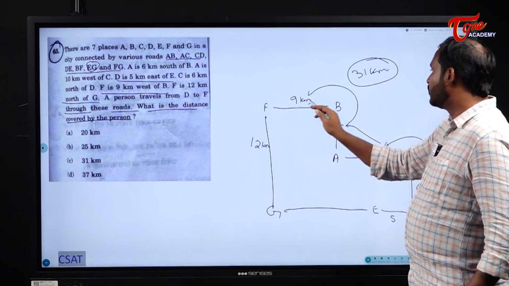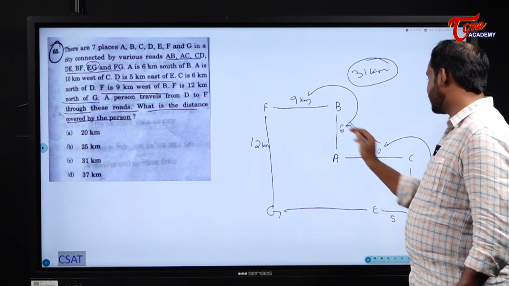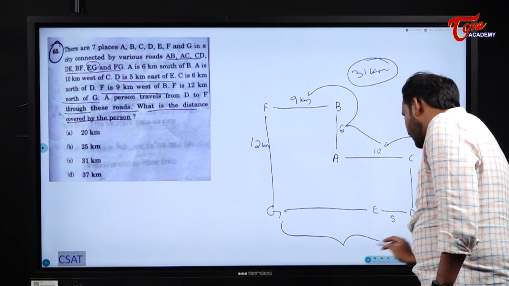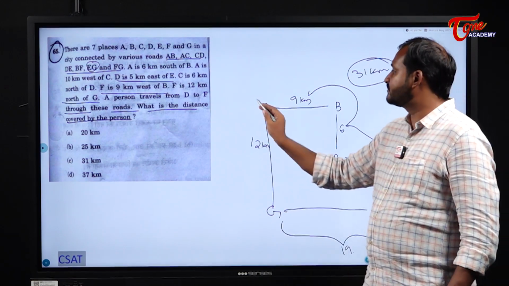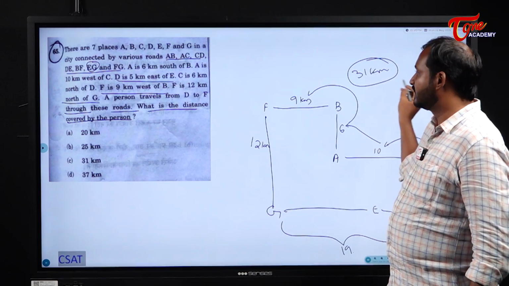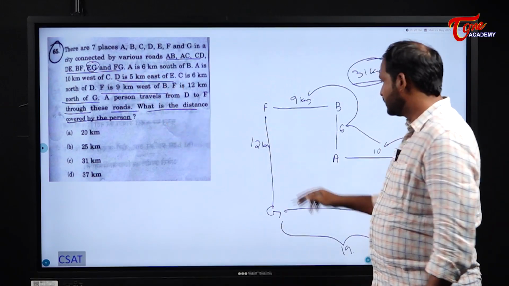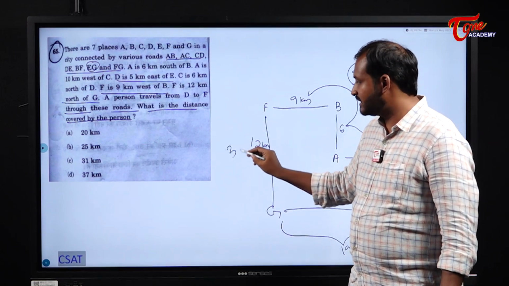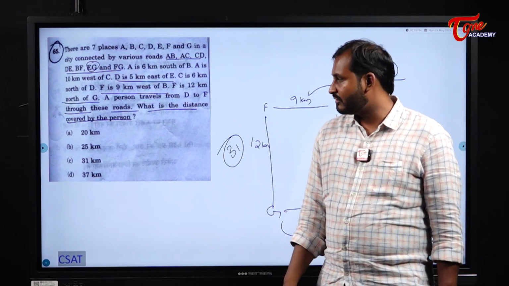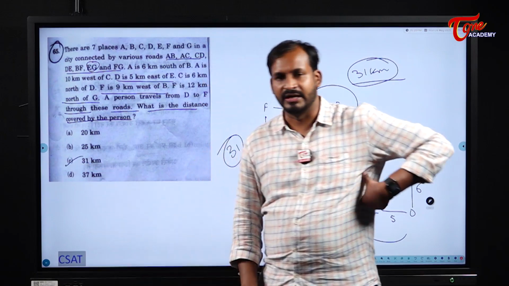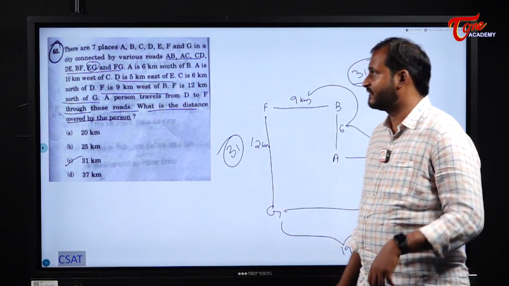Now please see here, overall what will it become? 9 plus 10, overall what will this become? 19. 19 plus 12, what does it become? 31. Like this also we will get the answer. Why? Because F and G, E and G are connected. So anyway, in both ways we will get the same 31 kilometers. So what will our answer be here? 31 kilometers is the answer for us here.